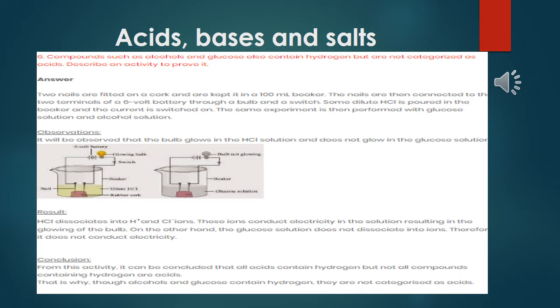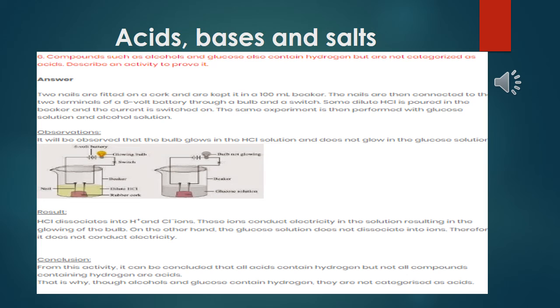So here again we see the observation. We can see the bulb will glow only in case of HCl solution, but in case of glucose solution, the bulb will not glow. It means that in HCl, free hydrogen ion is present, but in glucose not. Whenever we dissolve HCl in water, you can see HCl breaking down into hydrogen ion and chloride ion.